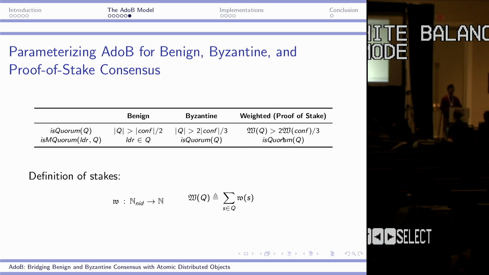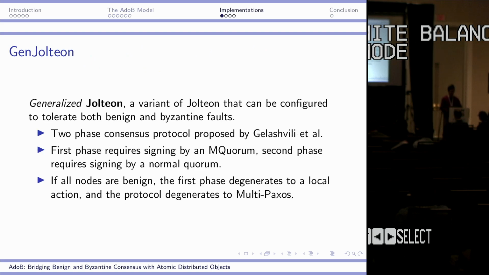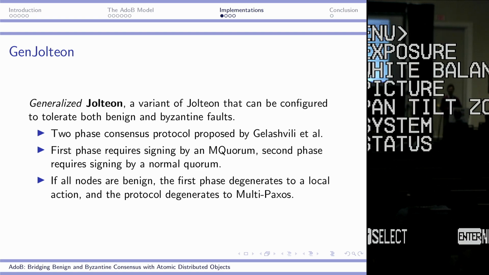We say we give each node a weight, and we assume that 2/3 of the weights are held by non-Byzantine nodes, and that is sufficient to guarantee safety. So we now look at the case studies we made using the AdoB model. The first algorithm we verified is Jolteon.